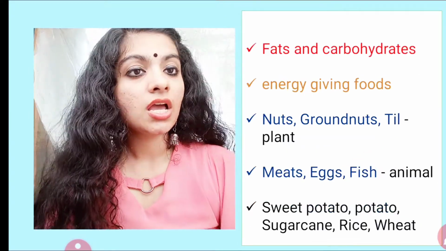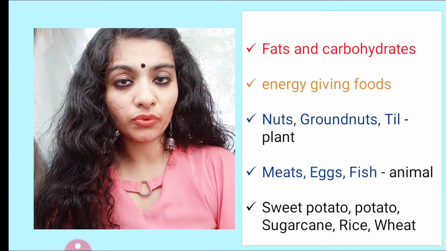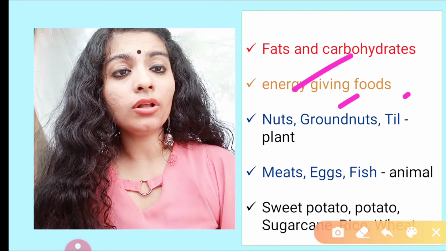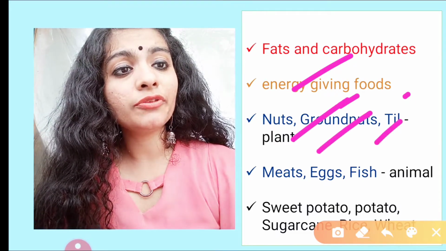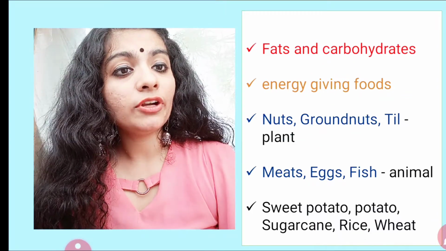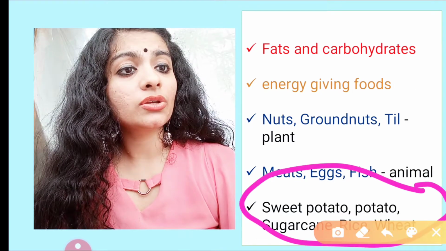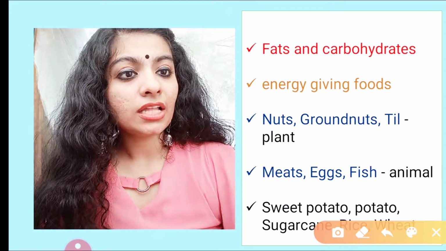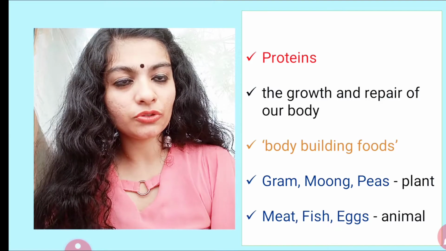Always remember this. Now, that's why these fats and carbohydrates are tagged as energy giving foods. They are rich in energy. For example, if I talk about fats, nuts, groundnut, till, all these are fats which are provided from plant sources. Meat, egg, fish are the products that give fats from animal sources. And if I talk about carbohydrates, sweet potato, sugarcane, rice, wheat, all these are rich sources of carbohydrates. That's why during fast we consume sweet potato, right? Many of them consume sweet potato.